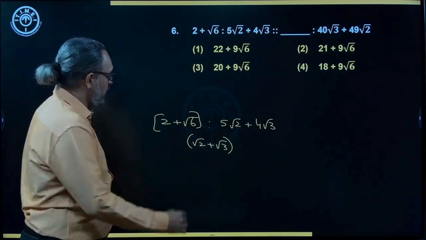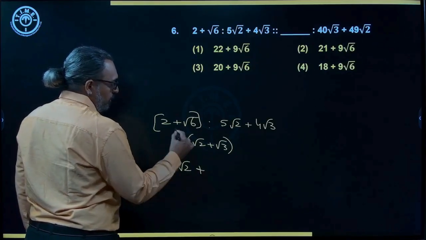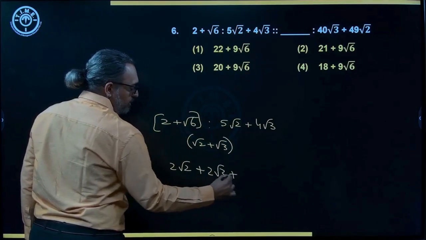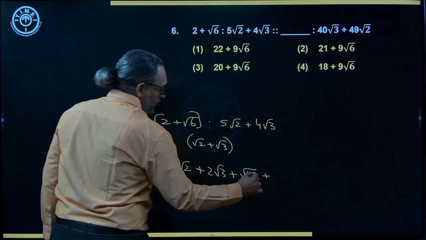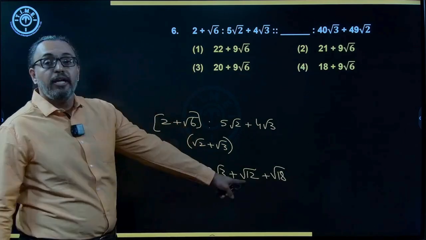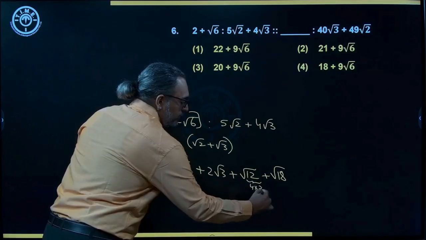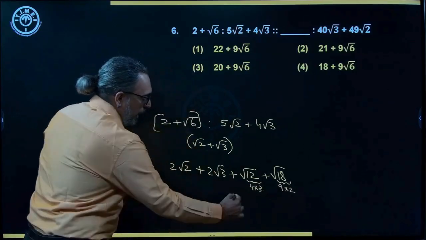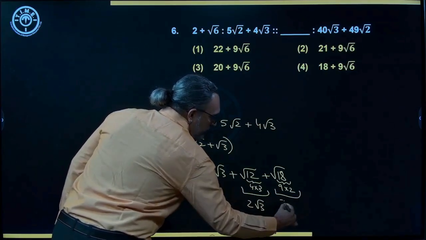We'll have to check. So this is 2 root 2 plus 2 into root 2 is 2 root 2, 2 into root 3 is 2 root 3, plus root 6 into root 2 is root 12, plus root 6 into root 3 is root 18. Now how do I write root 12? 12 can be written as 4 into 3, and 18 is nothing but 9 into 2. So basically I can write this as 2 root 3, and I can write this as 3 root 2.